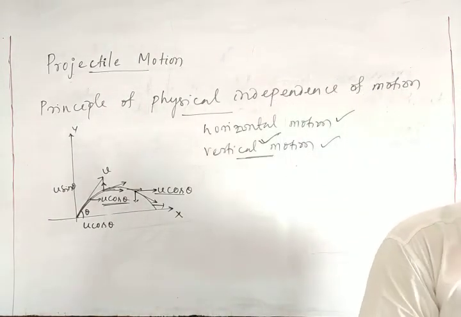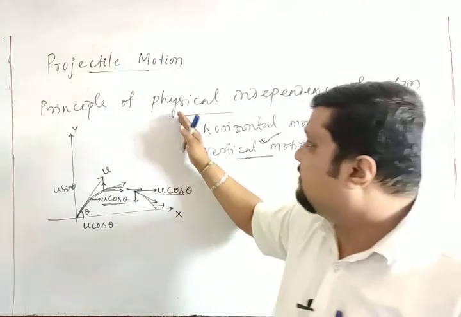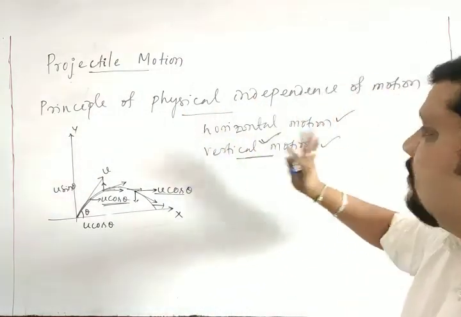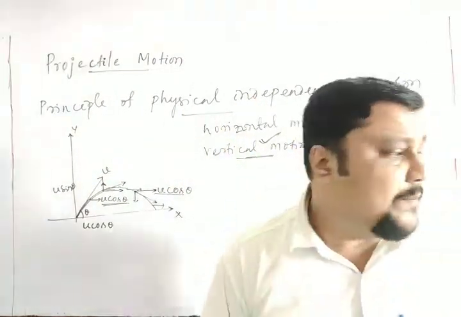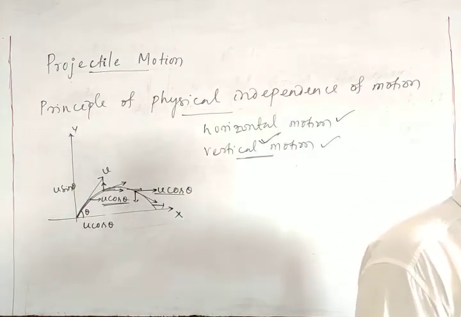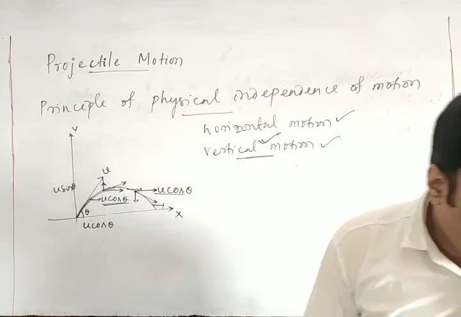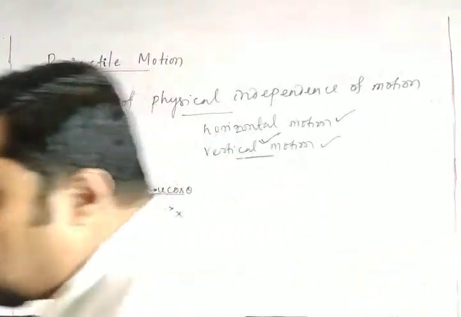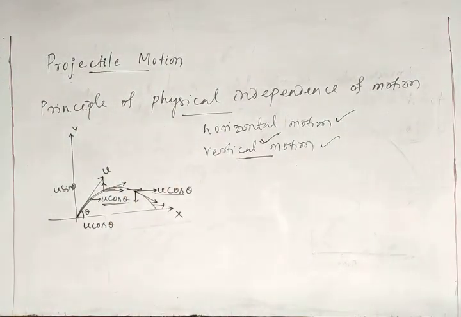With these assumptions and this discussion of the principle of physical independence of motion, we will now discuss the oblique projectile, the projectile fired at an angle theta with the horizontal. Let me erase this. We will go for the oblique motion.